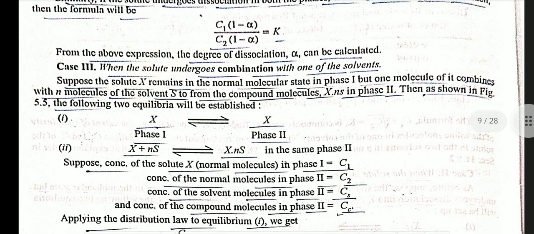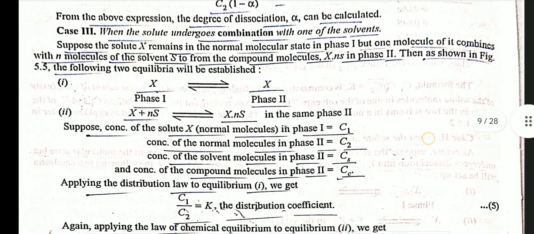Hence, case third, when the solute undergoes combination with one of the solvents. Suppose the solute X remains in normal molecular state in phase 1, but the molecule of it combines with n molecules of the solvent S to form the compound molecules XSn in phase second. Then, as shown in figure 5.5, the following two equilibria will be established.